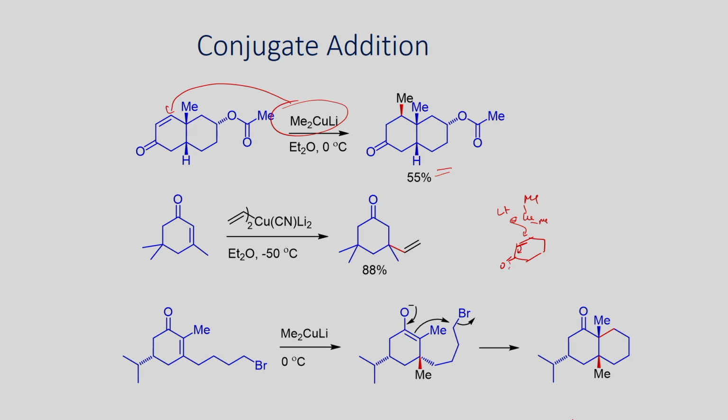So, you will be able to generate this copper 3 intermediate, which can give the product by reductive elimination.